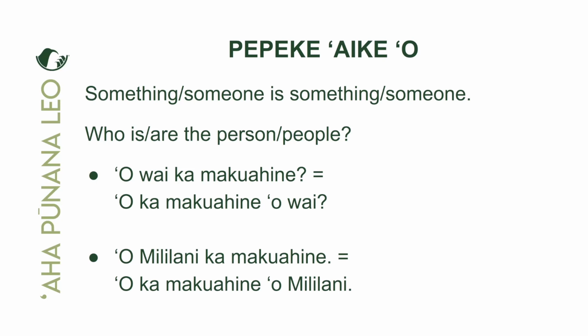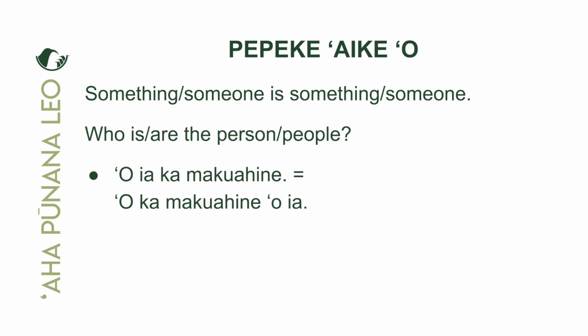All right. And that's what will come first in the Pepeke Aike because they are interchangeable. They are both equal. But what comes first usually is the emphasis that you want to make. Okay. So keep that in mind because this is very important. Yeah. Maika iloa, ho'omau kako. All right. Let's take a look at another example of this.